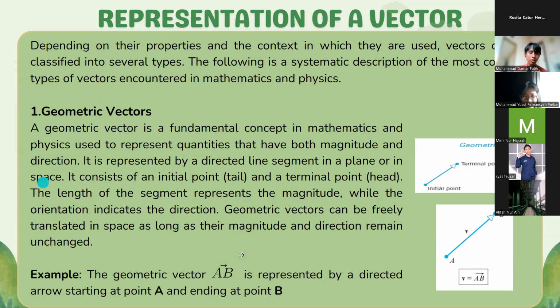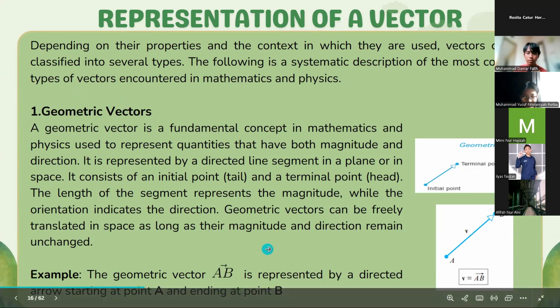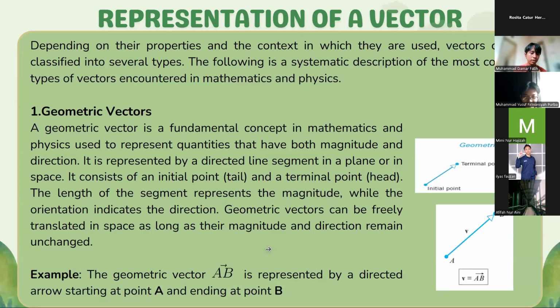The length of the segment represents the magnitude, while the orientation indicates the direction. Geometric vectors can be freely translated in space as long as their magnitude and direction remain unchanged.